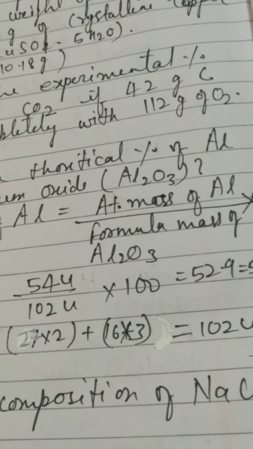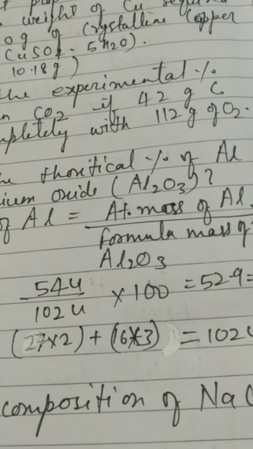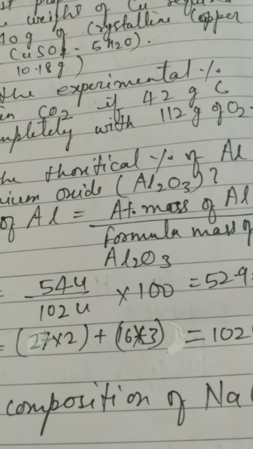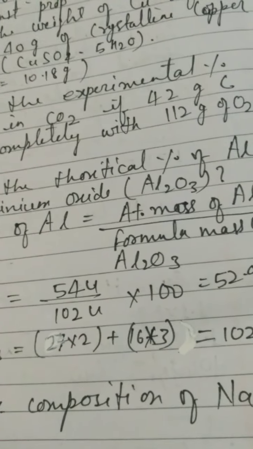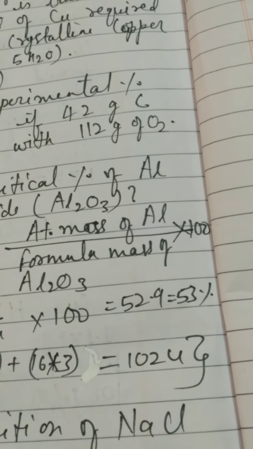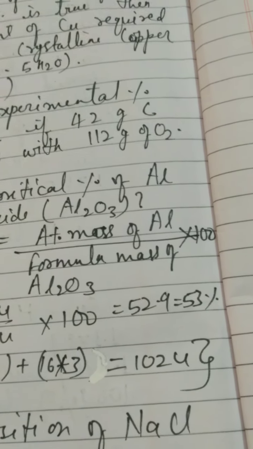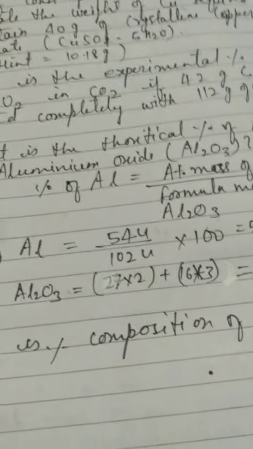So the atomic mass of aluminium divided by the formula mass of aluminium oxide, multiplied by 100. 54 unified mass is your aluminium here, because there are 2 atoms of aluminium. That is why 27 multiplied by 2, 54 unified mass, divided by the formula mass of aluminium oxide, calculated as 102 unified mass, multiplied by 100. So you will get 52.9 as the approximate answer, and rounded up, 53% is the right answer.